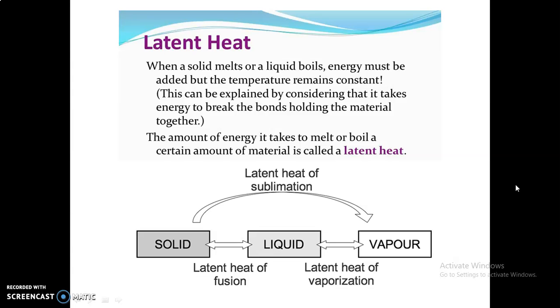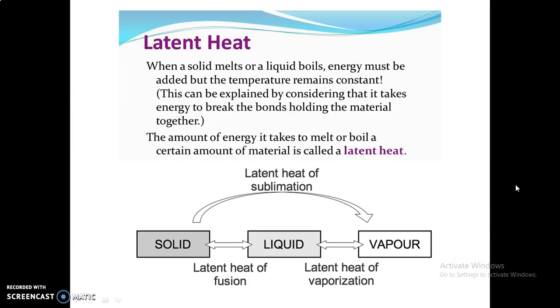Latent heat. When a solid melts or liquid boils, energy must be added but the temperature remains constant. So during latent heat addition, phase change is there but temperature remains constant. This can be explained by considering that it takes energy to break the bonds holding the material together. The amount of energy it takes to melt or boil a certain amount of material is called a latent heat. So this is most important.